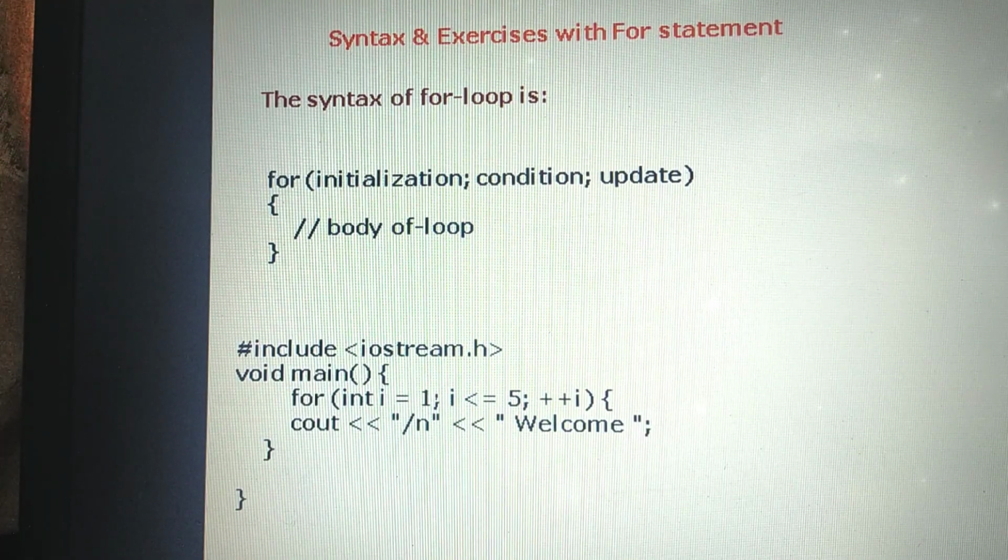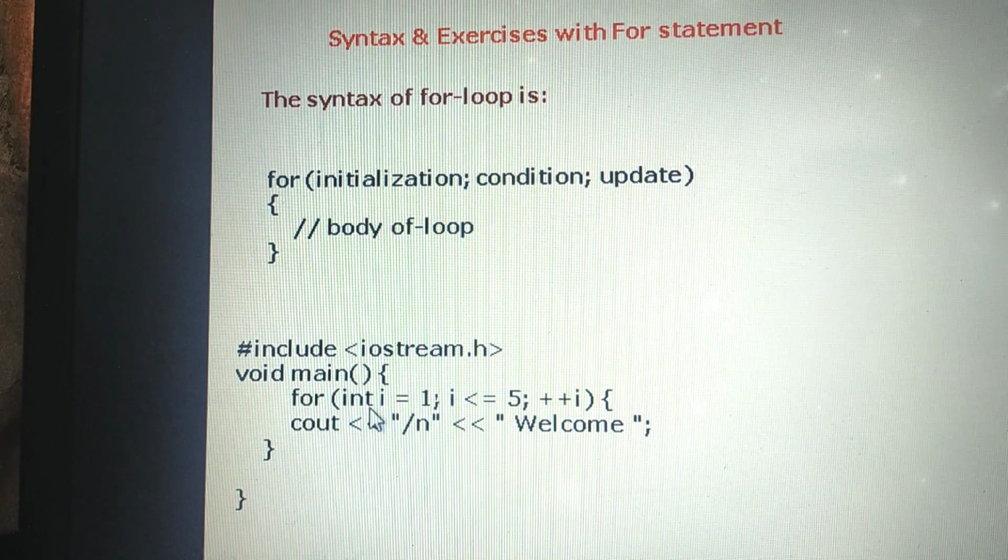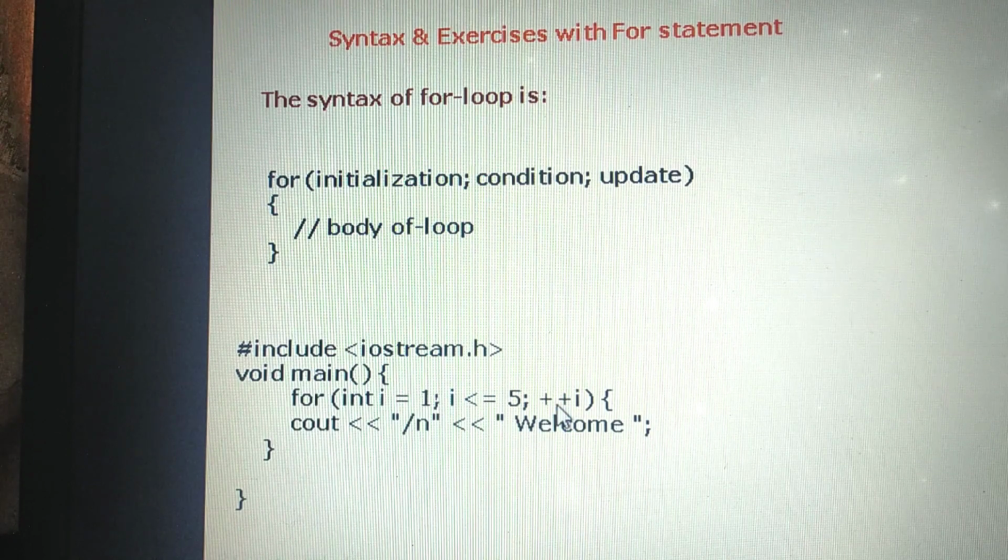Let us see how the for loop statement works in this program. What is the program we have to solve? To print the word welcome 5 times. Let us see how we can implement the for loop statement in this program. The for loop starts with the keyword for. Then it has 3 statements: one for initialization, second for condition, third one for updation.